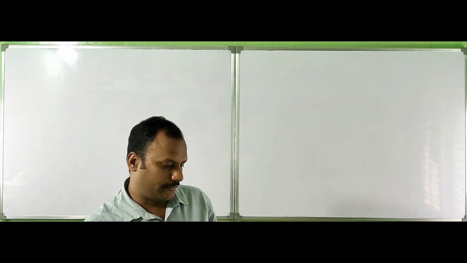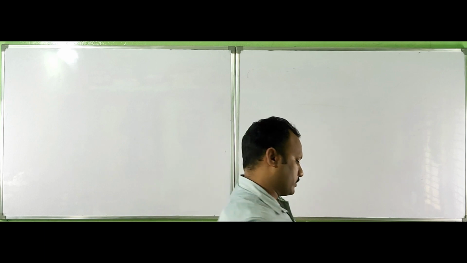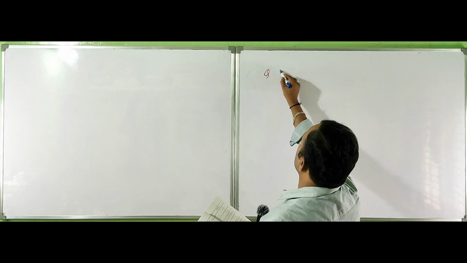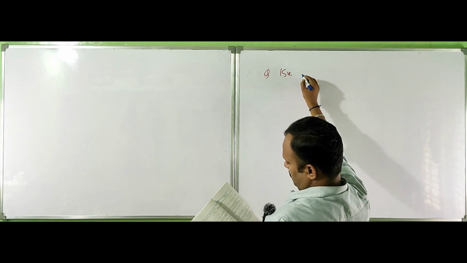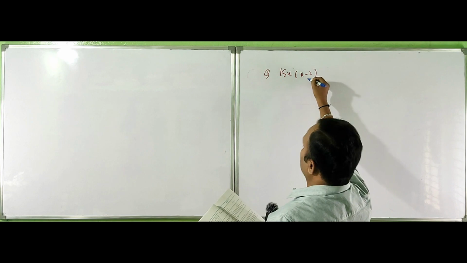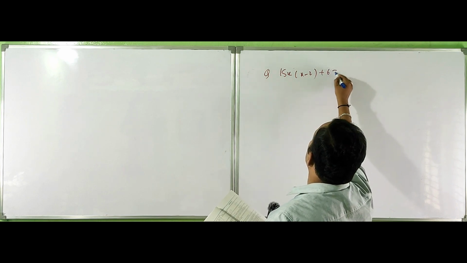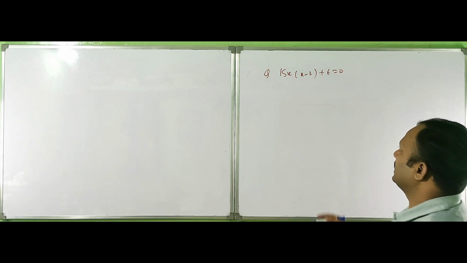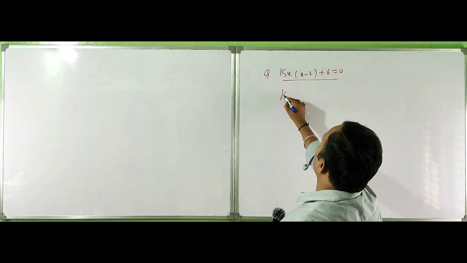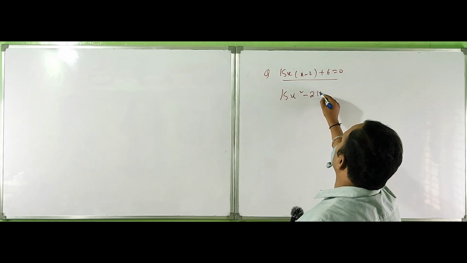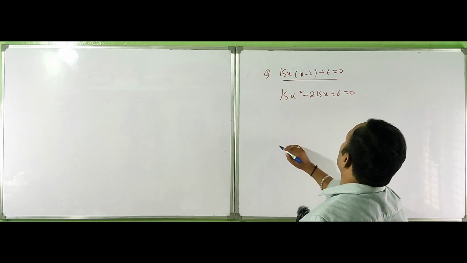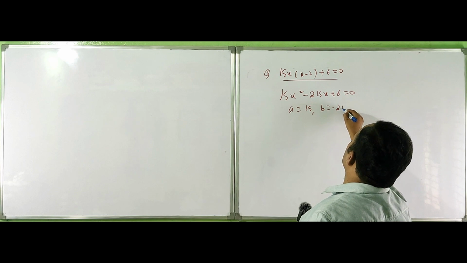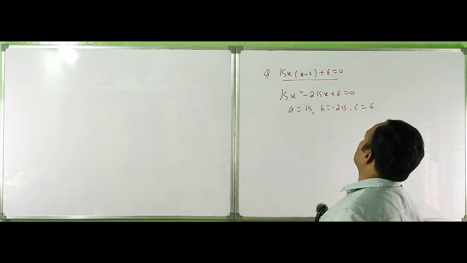Find the values of k for each of the following quadratic equations so that they have two equal roots. Find the value of k. The question is k x into x minus 2 plus 6 is equal to 0. Equal roots means the discriminant is 0. Simplifying, kx square minus 2kx plus 6 is equal to 0, so a is equal to k, b is equal to minus 2k, and c is equal to 6.